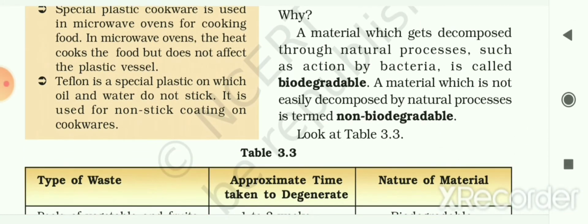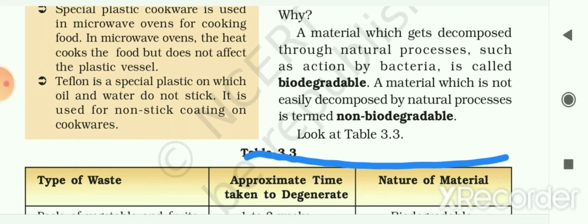Material which gets decomposed through natural processes, such as action by bacteria, is called biodegradable. The materials which can be decomposed or decay by bacteria, that kind of materials are known as biodegradable. But a material which is not easily decomposed by natural processes is termed non-biodegradable. So plastic is a kind of non-biodegradable material. It does not decay or get decomposed by any organism.